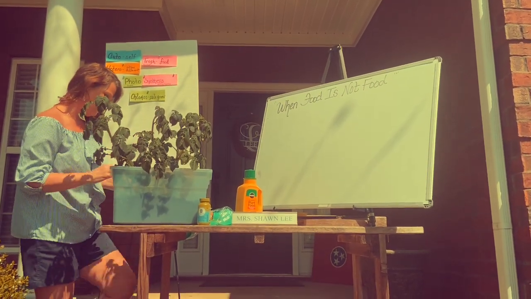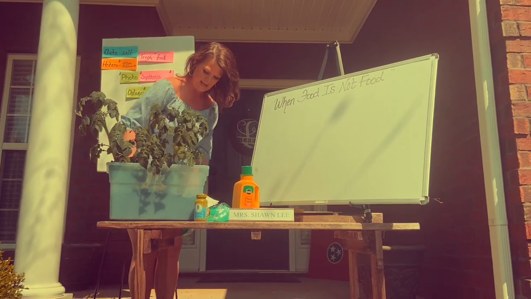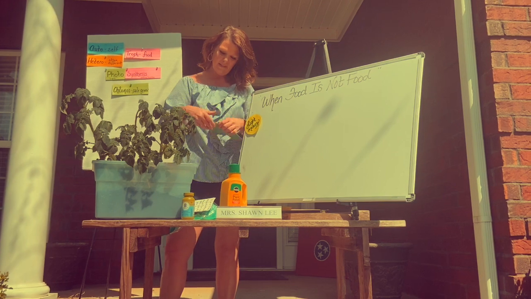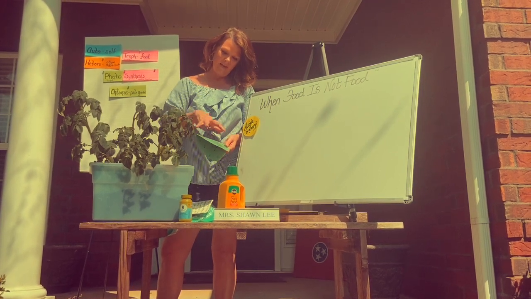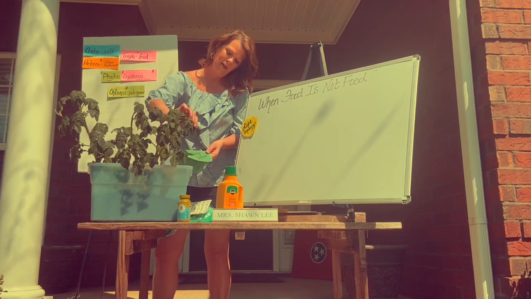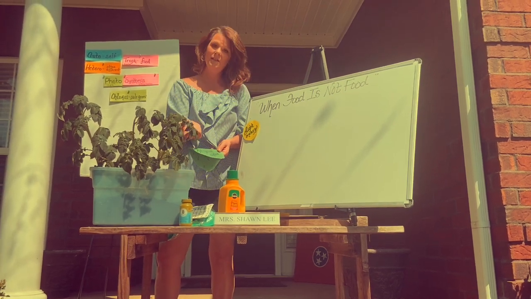So how do they make their own food? They take sunshine. It is a beautiful day out here. They take this energy from this sunshine. This is the leaf. And so this light energy is captured within this leaf right here. And it goes deep down into the cells.